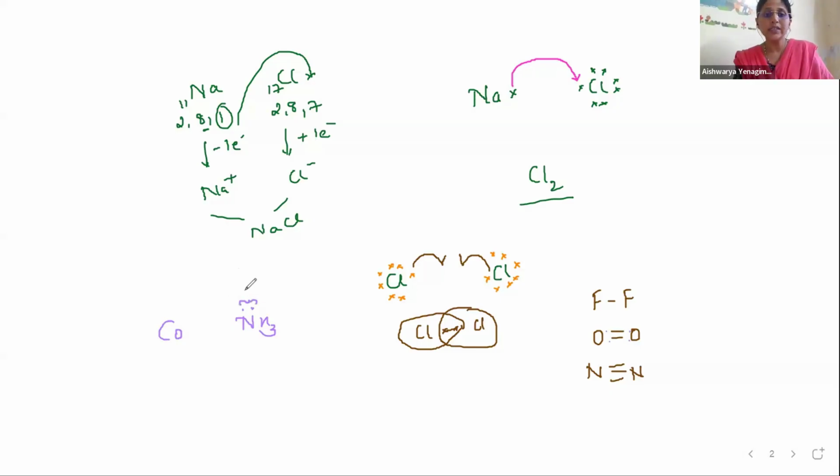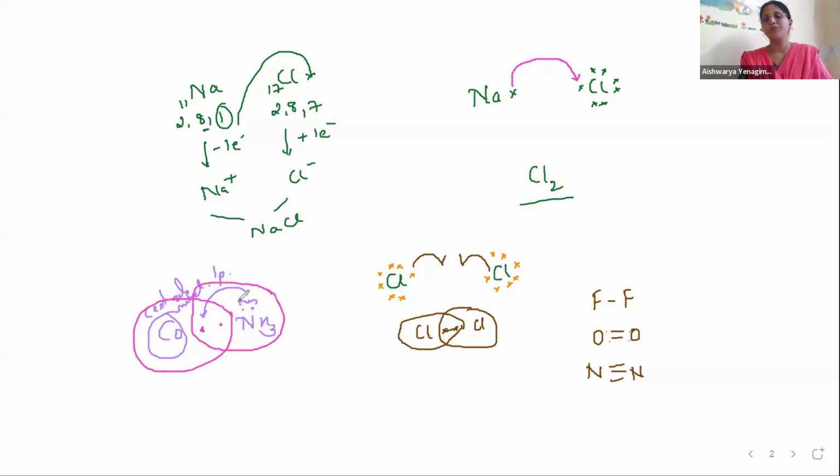It is going to share these 2 electrons, which I call lone pairs of electrons, with the central metal ion, such that the 2 electrons shared by ammonia will be available for cobalt as well as for ammonia. So here mutual sharing is not happening. Only one atom is going to share its electrons, which are going to be taken by both the atoms. Such a type of bond is called a coordinate bond.